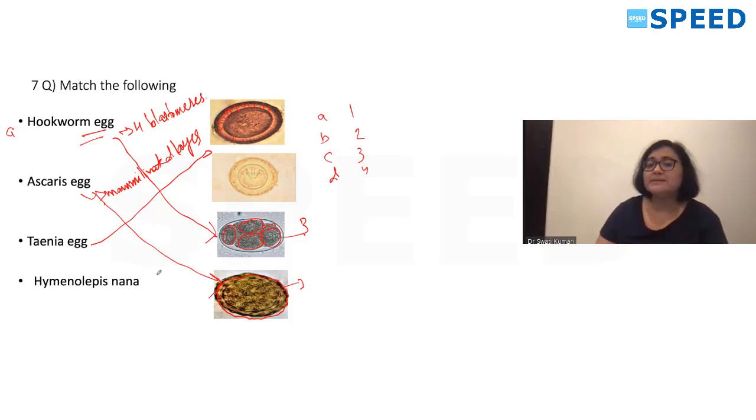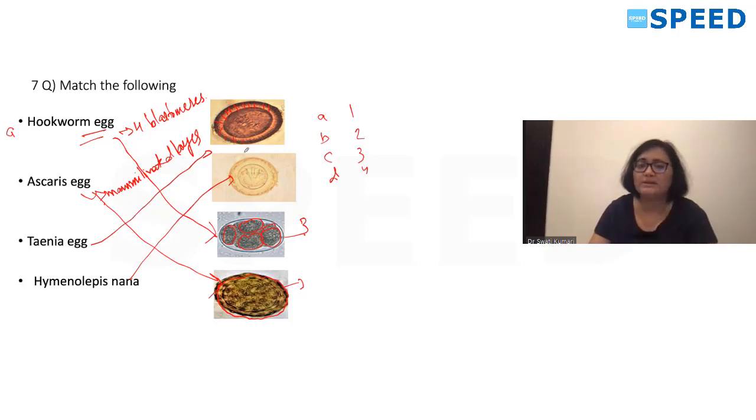Now, Hymenolepis nana, which is the dwarf tapeworm, will also have 3 pairs of hooklets. Both Taenia and this are cestodes, so these two have 3 pairs of hooklets. Striation is not there. Radiation is not there. So you can differentiate it from the Taenia egg.